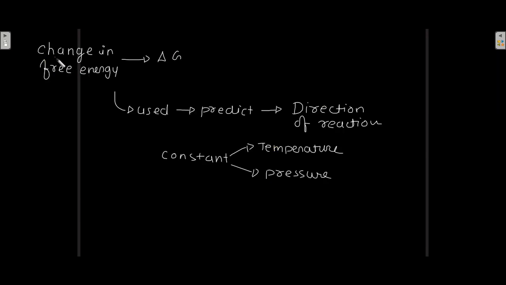Now this change in free energy, that is delta G, can be used to predict the direction of reaction at constant temperature and pressure. If at constant temperature and pressure you know the value of delta G, then you can predict in which direction the reaction is going to go.